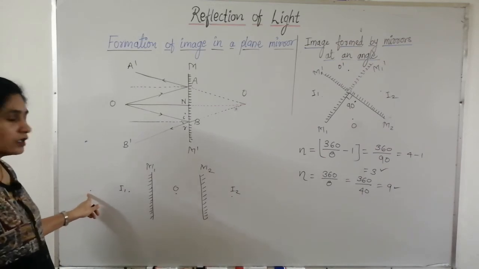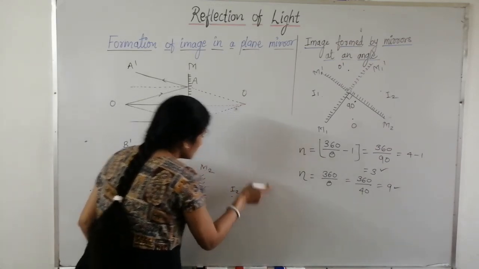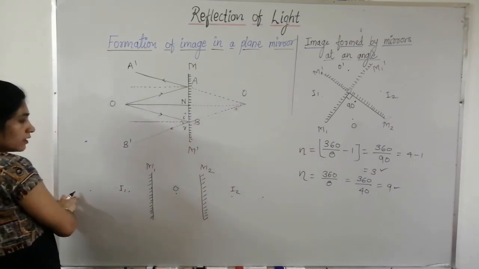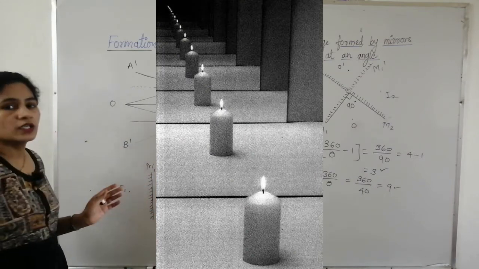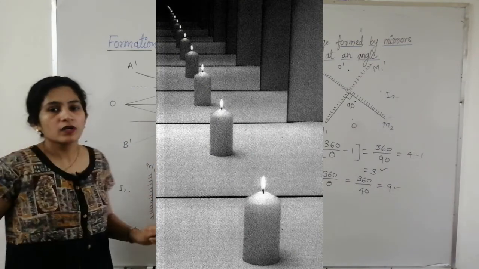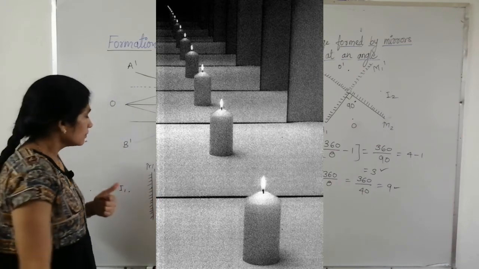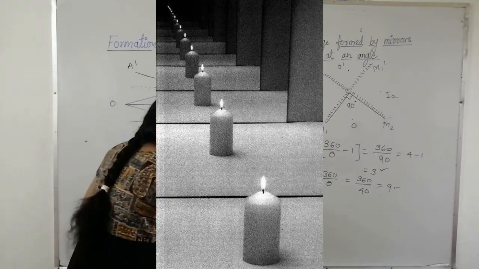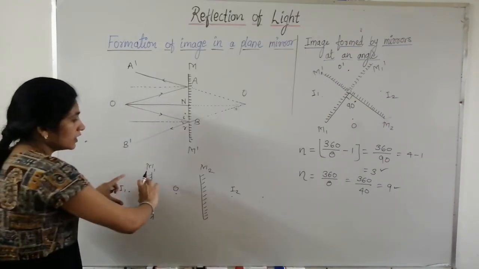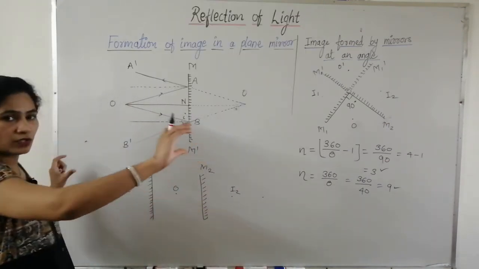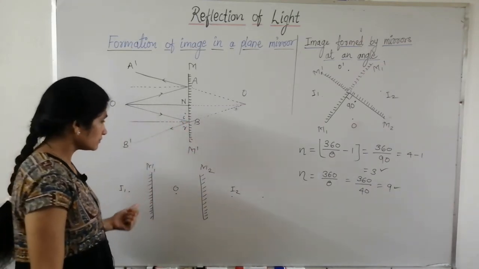Similarly, this image acts as an object for this mirror and we get another image. Again, this image acts as an object for this mirror and we get another image. So this process continues and we get an infinite number of images. But we cannot see this infinite number of images because the intensity of light decreases after every reflection, and therefore we can see only a few images. But in reality, an infinite number of images are formed.